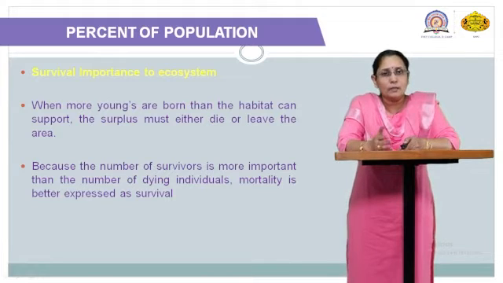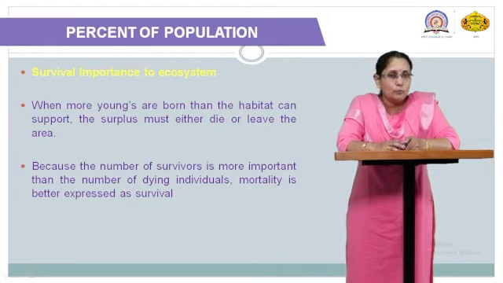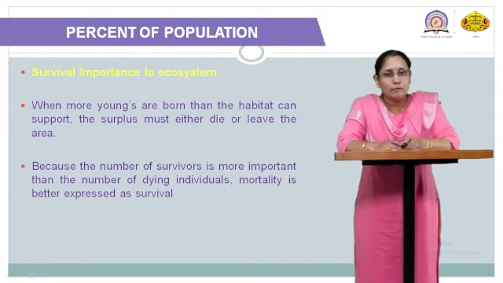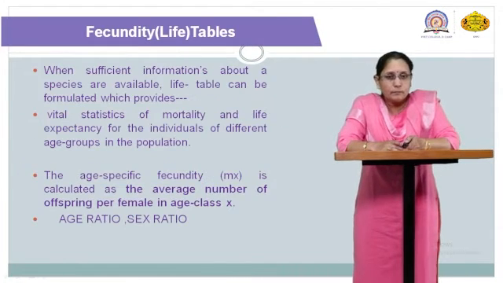Here we can see either mortality, or one or two types of individuals ready to move from that particular site. Because the number of survivors is more important, as I told you in the previous slide also, here survivorship is more important rather than death. That's why we can see this type of condition in each and every ecosystem.